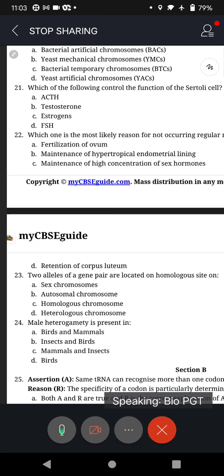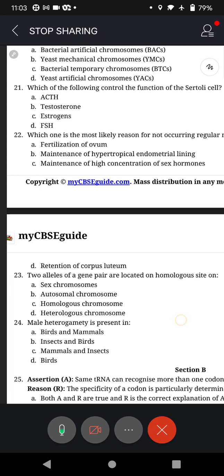Next, question 23. Two alleles of a gene pair are located on homologous site on. Now, you must remember when we write capital T, I said it is a gene.